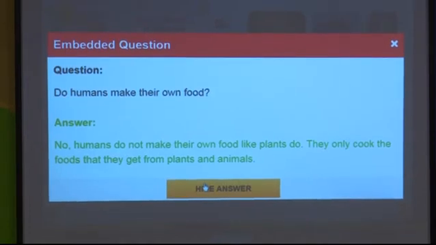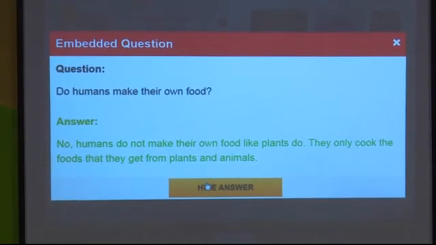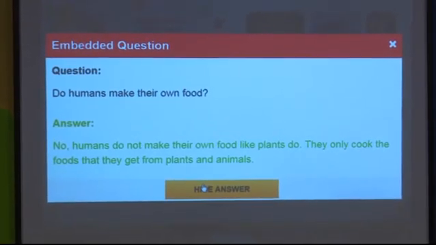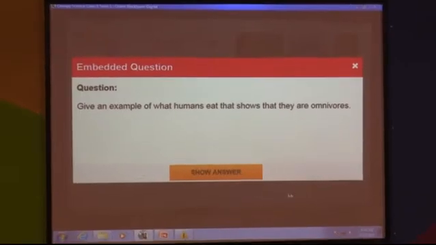Yes or no? What do we bring home? We bring vegetables, flesh of animals. Then later on we prepare vegetable curry or mutton, chicken. So humans cannot make their own food. They can prepare it. They can cook it. Yes or no? Okay. What is the next question?